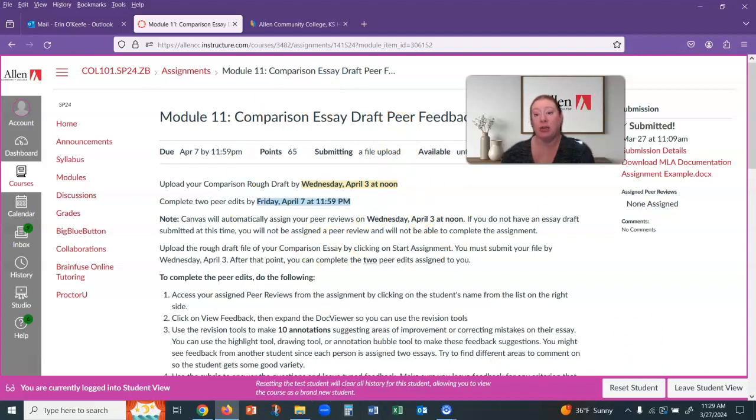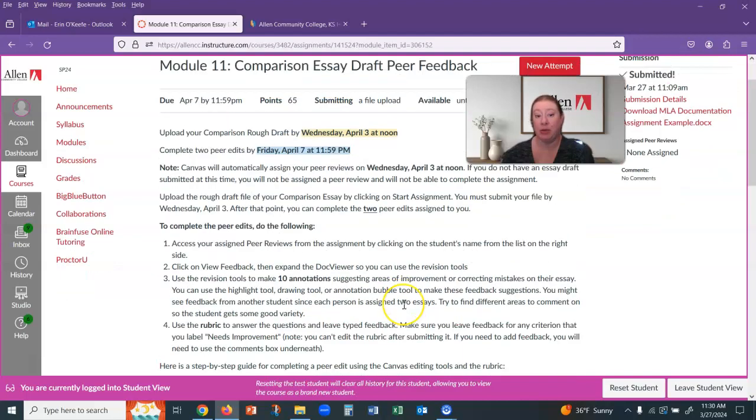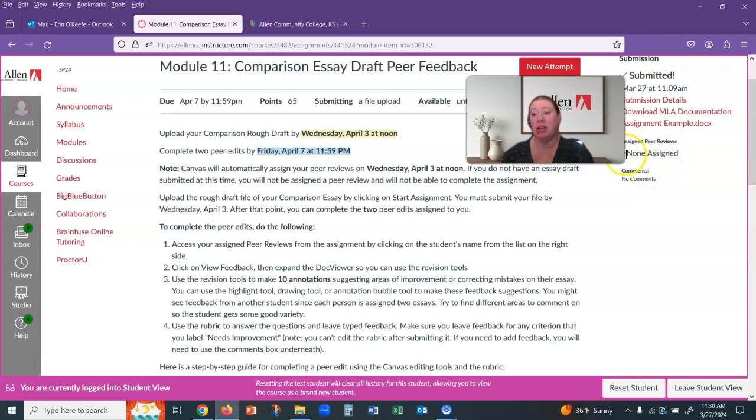When you go in, you will see obviously the start attempt button, and you'll submit your file. Once your file is submitted, it will sit like this for a little while until the deadline has passed. So on Wednesday, April 3rd at noon, you will be assigned your peer edits. And over here on the side, you can see assigned peer reviews. There are none at the moment because this deadline obviously hasn't passed. So once the deadline passes, then you will be assigned 2 peer edits here. So you'll see 2 people's names here.